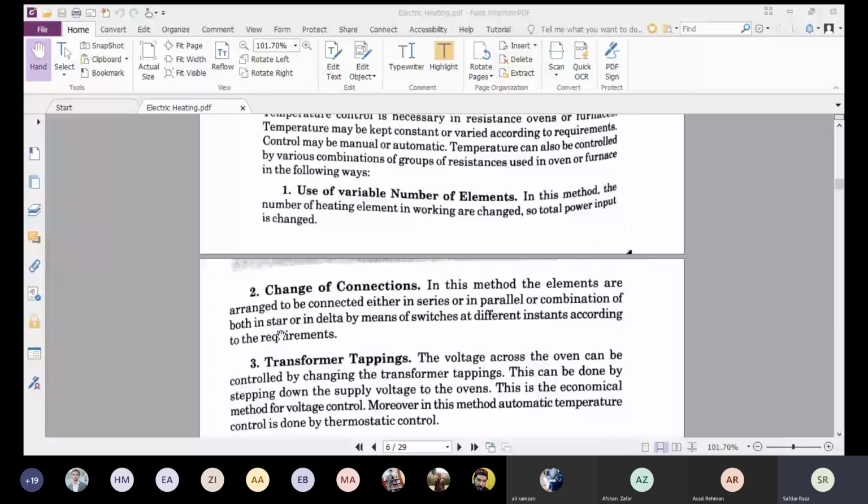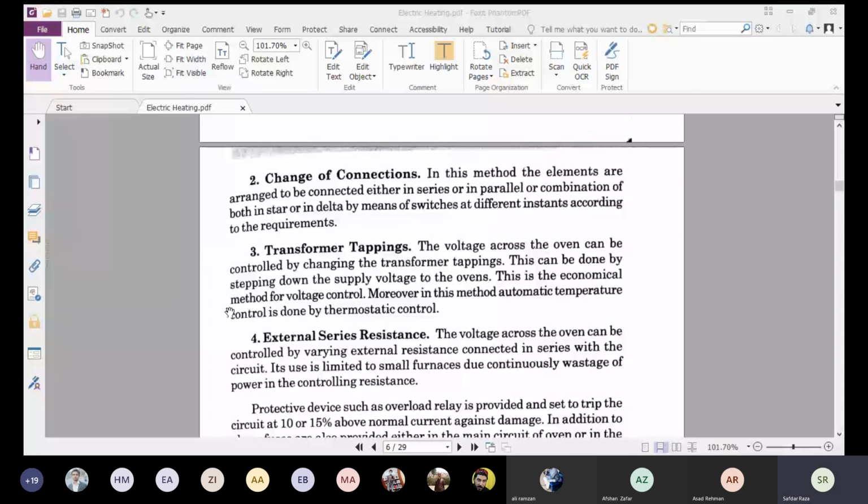And by the combination of heating elements, we can connect the heating elements with one another in series or in parallel. So in this way, by changing the connection, we can change the temperature of the furnace. The third one is the transformer tapping.